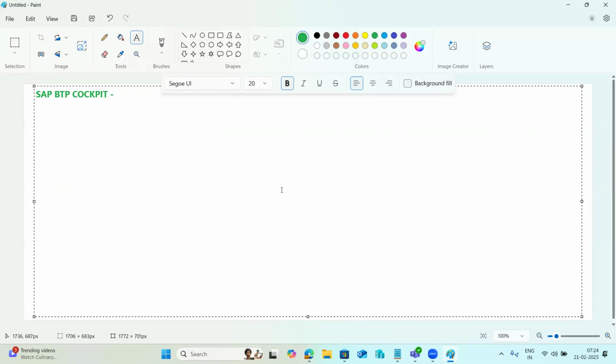BTP cockpit is a web-based interface that allows administrators to manage and monitor the BTP related things here, right? Without the BTP cockpit, you cannot do anything. BTP cockpit is a web-based interface provided to customers by SAP to manage applications, resources, services, sub accounts, metrics, accounts, security, and many things using the BTP cockpit.